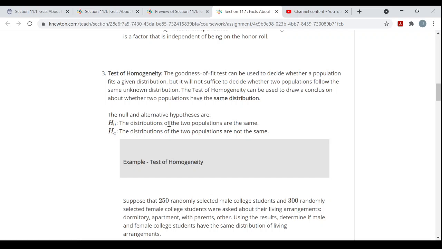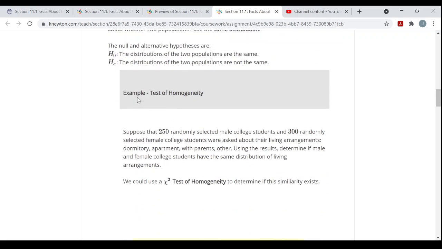And again, they tell us what the hypotheses are going to be every single time here. The null hypothesis, what you're going to assume, is that the distributions of the two populations are the same. They have the same distribution. And then the opposite of that, the alternative hypothesis, is that the distributions are not the same. And then you'll run through, find a test statistic and all that, and we'll get to all that stuff in later videos, and then decide whether or not you want to reject the null hypothesis or not reject it, and so on. So here's an example of where you'd be running a test of homogeneity.